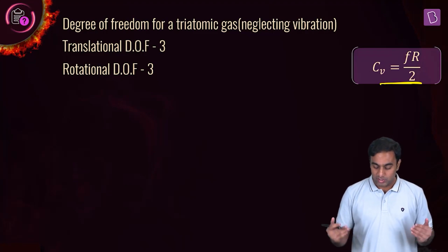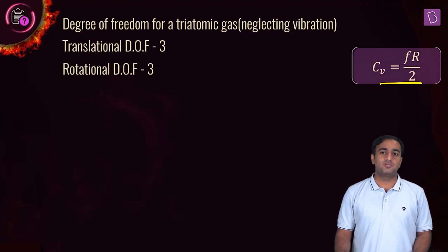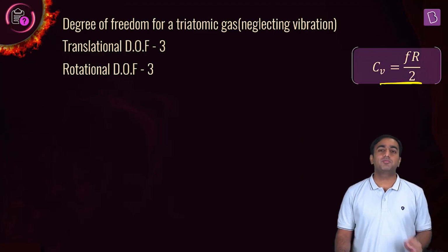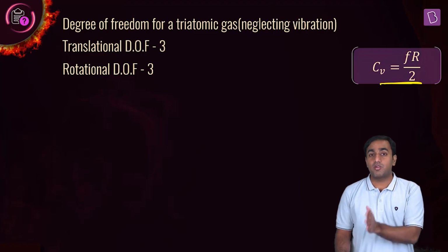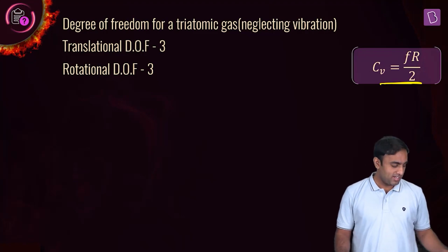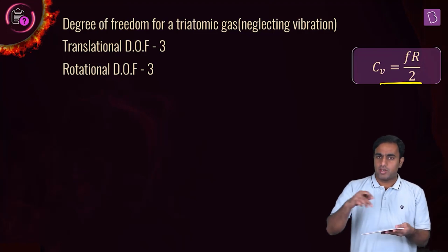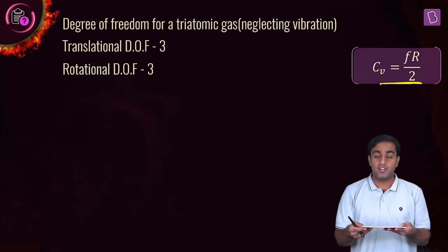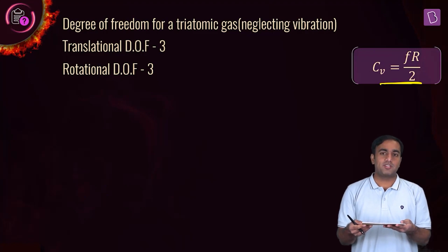Well, it all boils down to calculating the total degrees of freedom for this gas molecule. There can be translational, rotational, and vibrational degrees of freedom. But we are supposed to neglect the vibrational motion of the atoms of this molecule. In that case, we are looking at only the translational plus rotational degrees of freedom. Let's see. If this is the molecule with 1, 2, and 3 atoms placed in a non-linear fashion, how many translational degrees of freedom will exist?